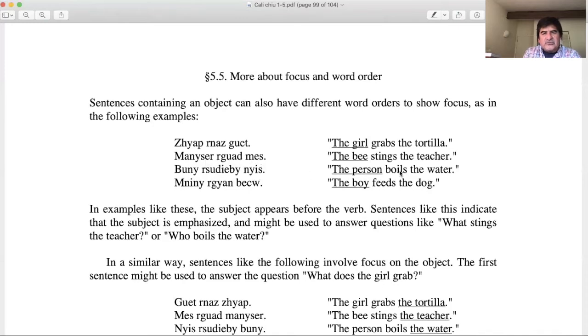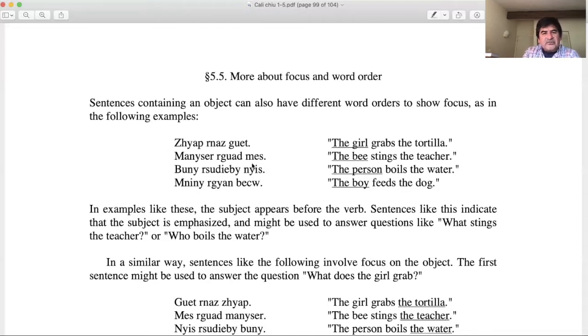So it's Mindset Erguot Mess. Okay, and the person boils the water, maybe it's supposed to be something else. But again, that's where we're focusing on the person. A person boils the water. So again, right here we have Buñ Arsudievnes. And our last sentence is the boy feeds the dog. Maybe not the girl. It was the boy. It is the boy who feeds the dog every day.